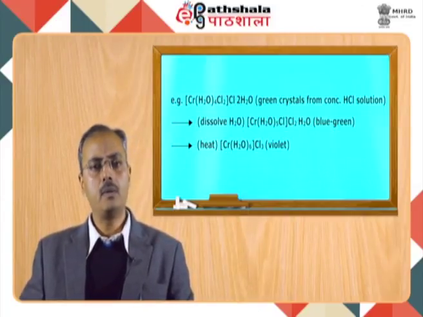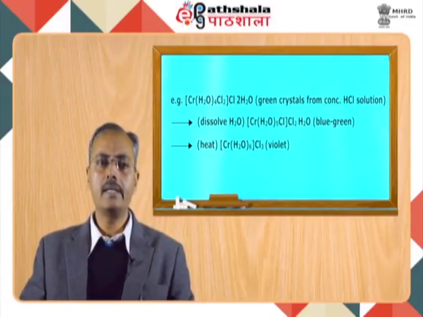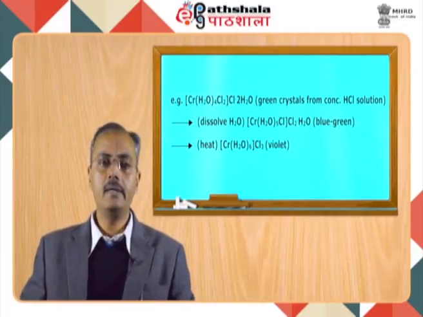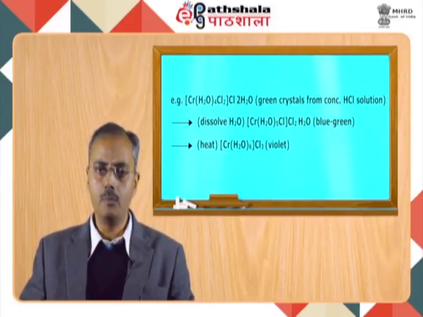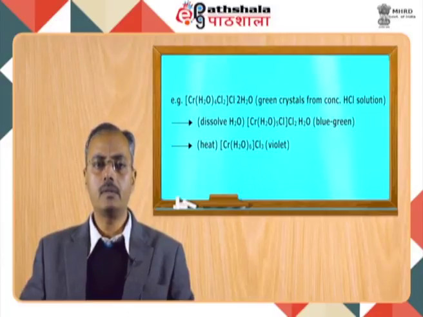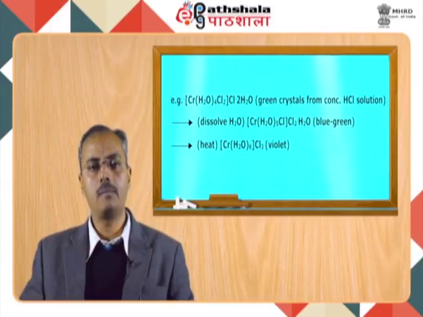How to obtain this compound? This compound can be obtained from concentrated hydrochloric solution, and this compound comes out to be as green crystals. Now when you dissolve these green crystals in water, we get a different or the second form of the isomeric form, which is bluish green in color. What is the structure of these bluish green crystals? In this compound, the chromium ion is surrounded by 5 water molecules, 1 chloride atom, and 2 chloride atoms are outside the coordination sphere. That means these are the complex anions, and dot 1 water molecule.